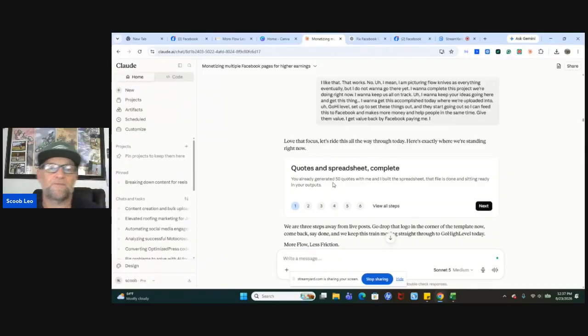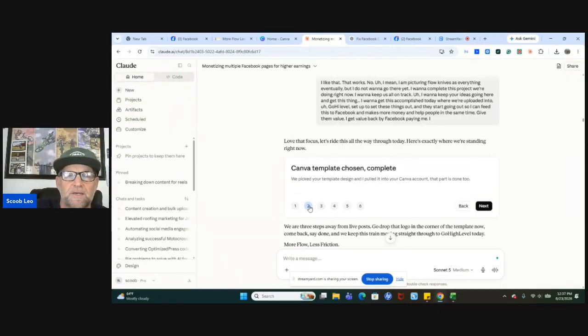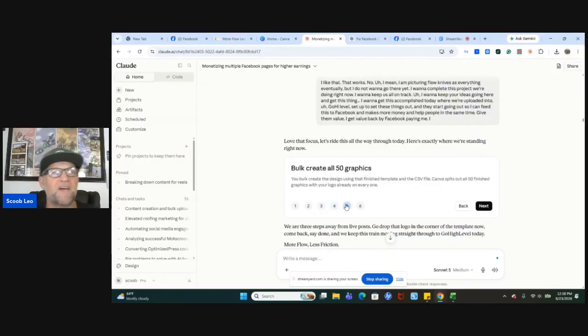And then I got to the quote spreadsheet. So you already generated 50 quotes with me, and we built a spreadsheet. The file's done, sitting ready in your outputs. Canva template chosen. Here it goes. Drop the logo. We did. I finished formatting the text box. But bulk create. So it went into Canva and it bulk created all 50 graphics. Boom.